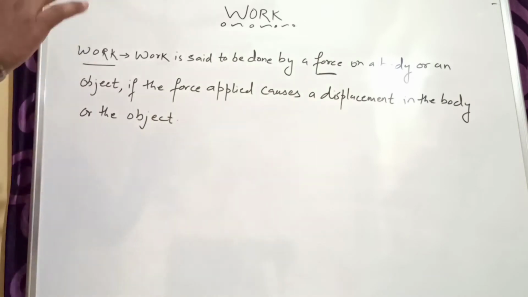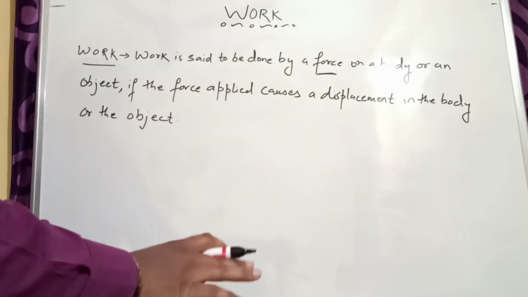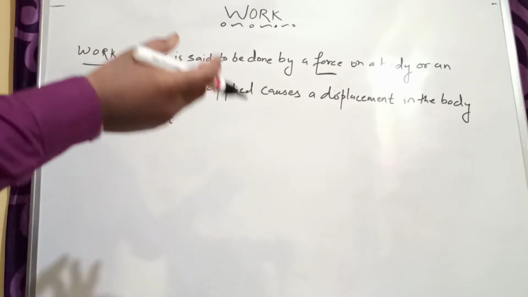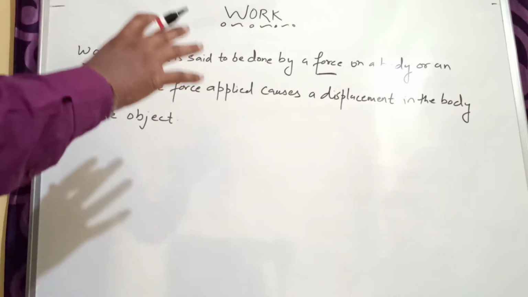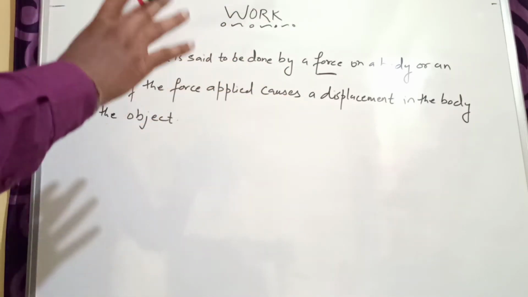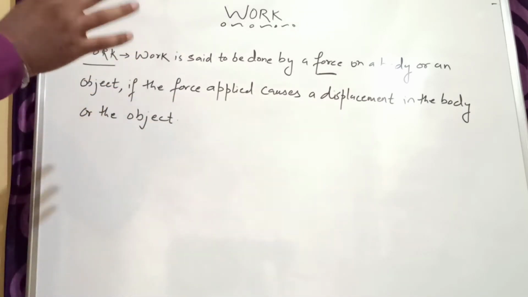It means work will only be considered in terms of physics when you are applying some amount of force on a body, and due to that force the object is displaced from its original position. Only in that case physics calls it work.